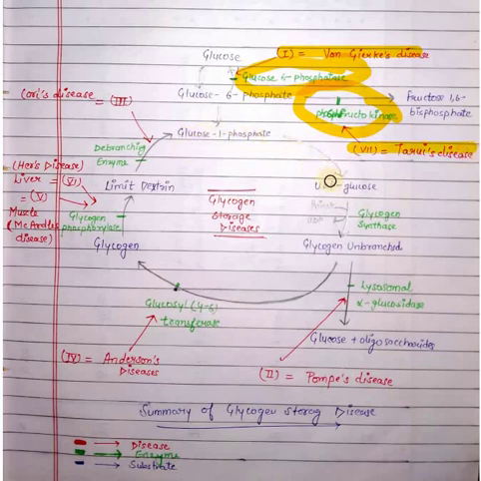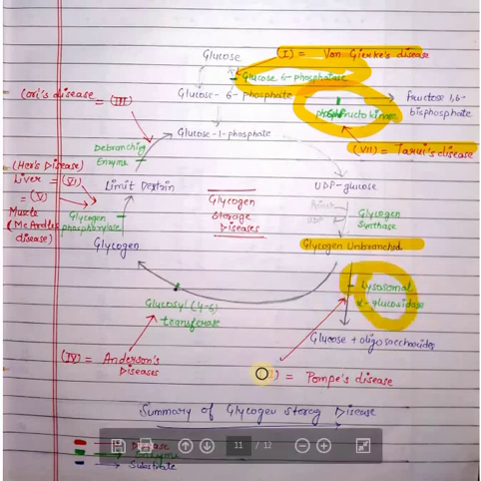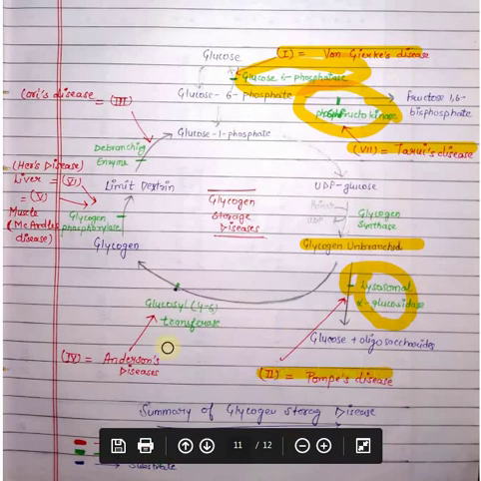Further, glucose 1-phosphate converts into UDP glucose. Then UDP glucose converts into glycogen linear chain, or unbranched glycogen. The enzyme here is glycogen synthase, but no deficiency of this enzyme causes glycogen storage disease. After that, glycogen is degraded and some part converts into glucose. Here the enzyme is lysosomal alpha glucosidase. This is lysosomal degradation. If this enzyme has a defect, then the second disease, Pompe's disease, occurs.